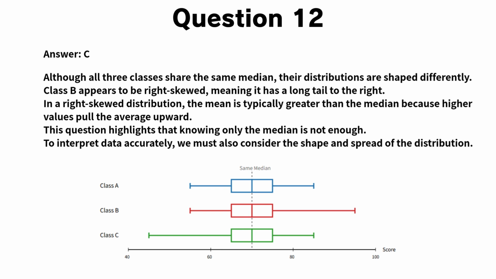Now, let's go through the explanation for question 12. The correct answer is C. All 3 classes have the same median, so at first glance, they may appear similar. However, a box plot shows more than just the median. It also shows the spread and the shape of each distribution. Class B has a longer whisker on the higher score side, which indicates a right-skewed distribution. In a right-skewed distribution, the mean is typically higher than the median. This means that even though the medians are the same, the average performance in Class B is likely influenced by higher values. That's why the most appropriate conclusion is that Class B's mean is likely higher than its median.